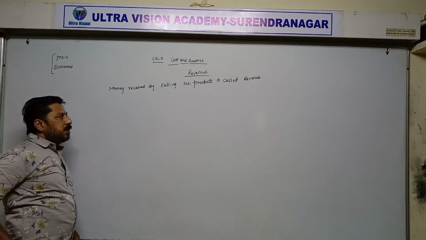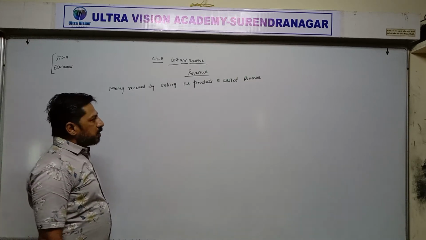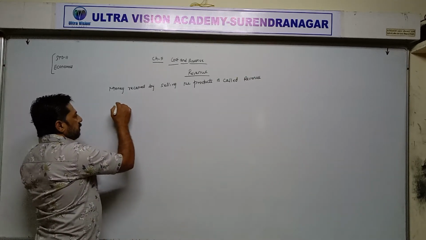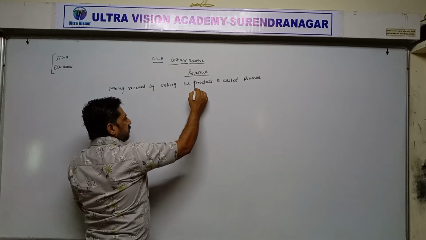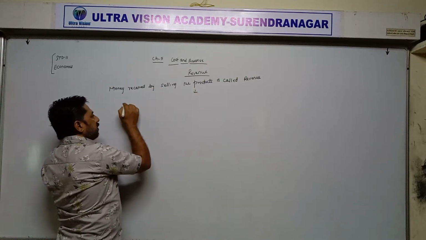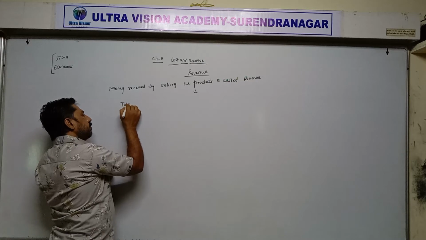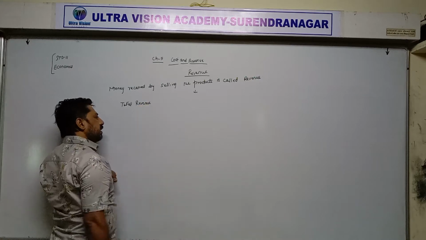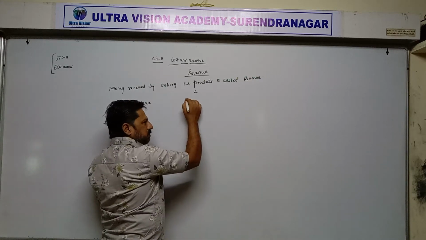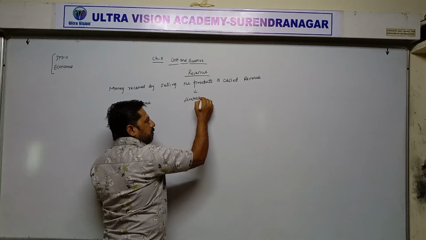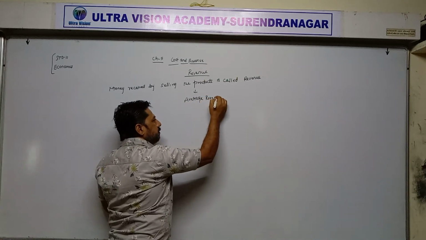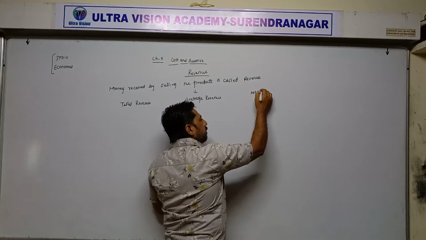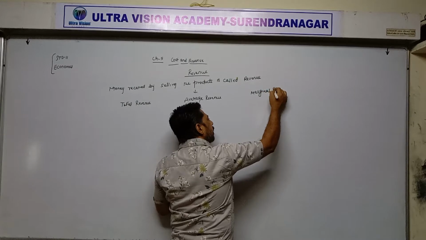Means whatever money producer is receiving by selling the products is called revenue. Next one is revenue has three terms. First one is total revenue. Second one is average revenue. And third one is marginal revenue.